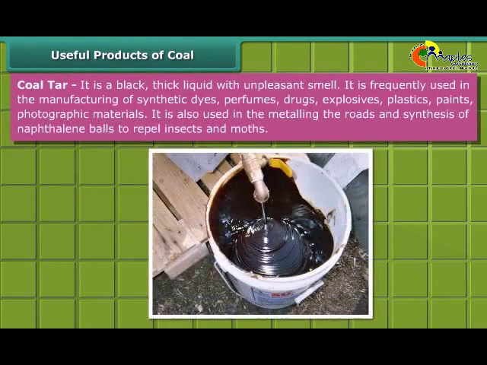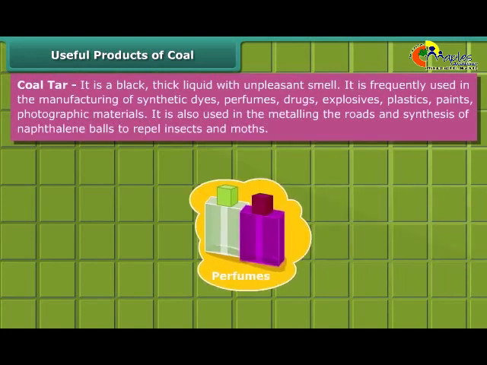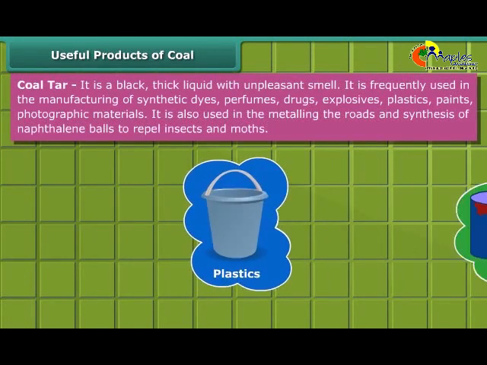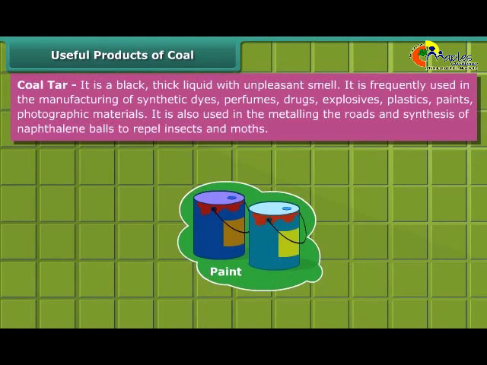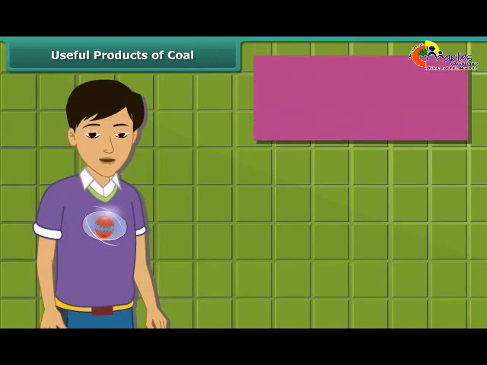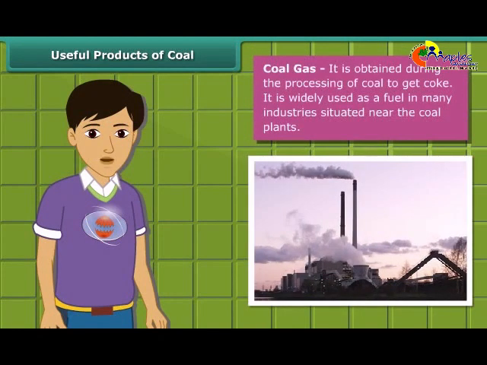Coal tar is a black, thick liquid with an unpleasant smell. It is frequently used for manufacturing of synthetic dyes, perfumes, drugs, explosives, paints, plastics, and photographic materials. When coke is obtained from coal, coal gas is produced. In many industries located near coal plants, it is used as a fuel.